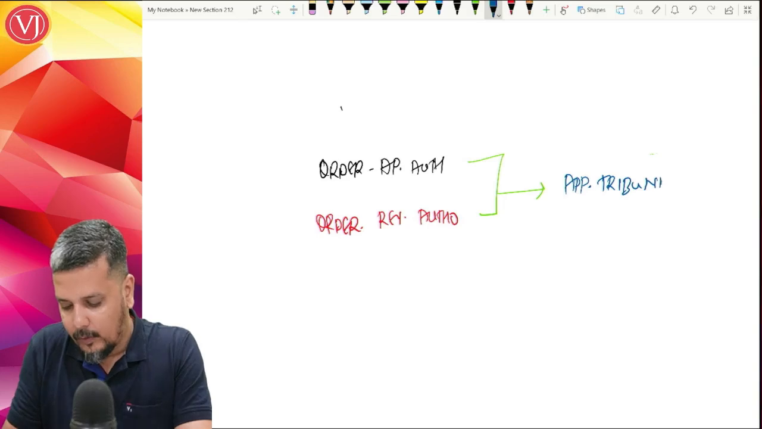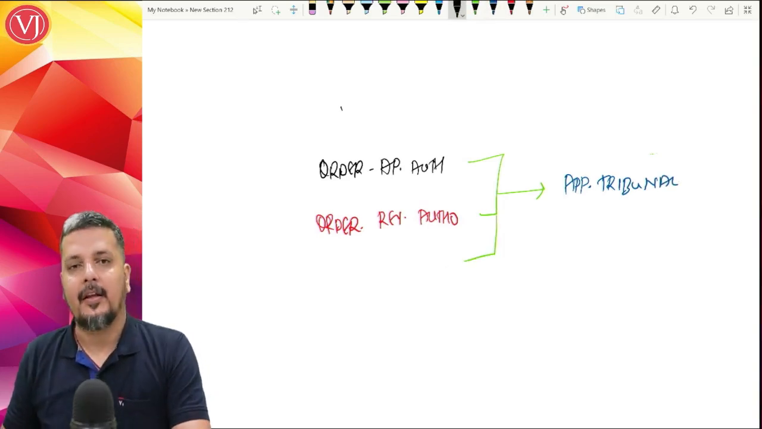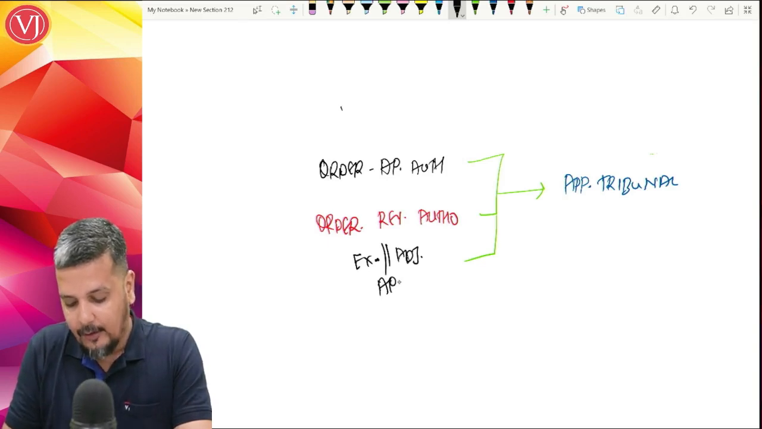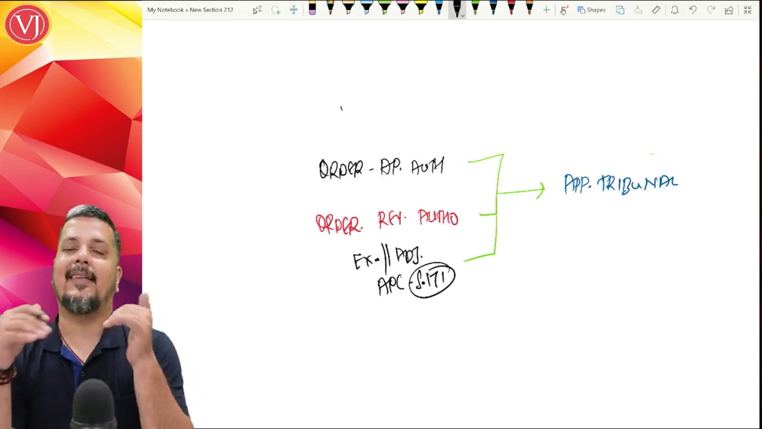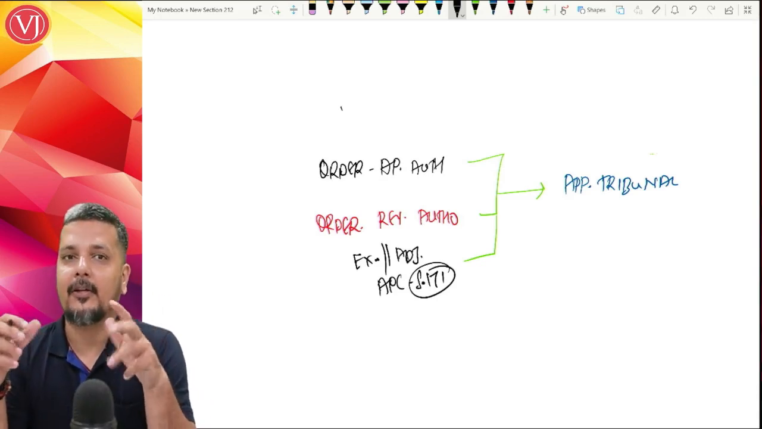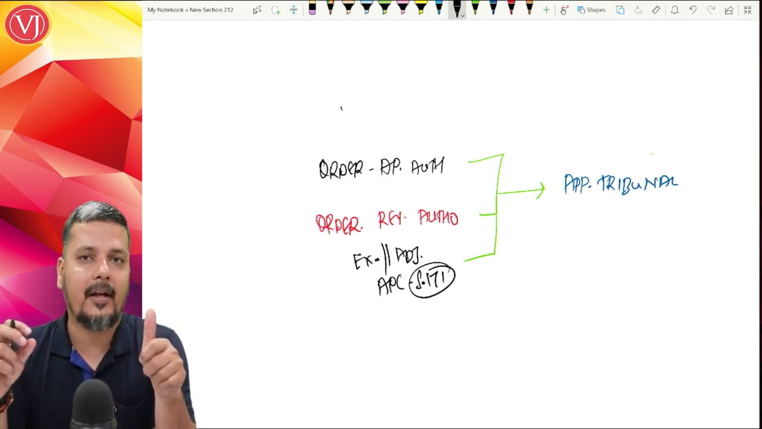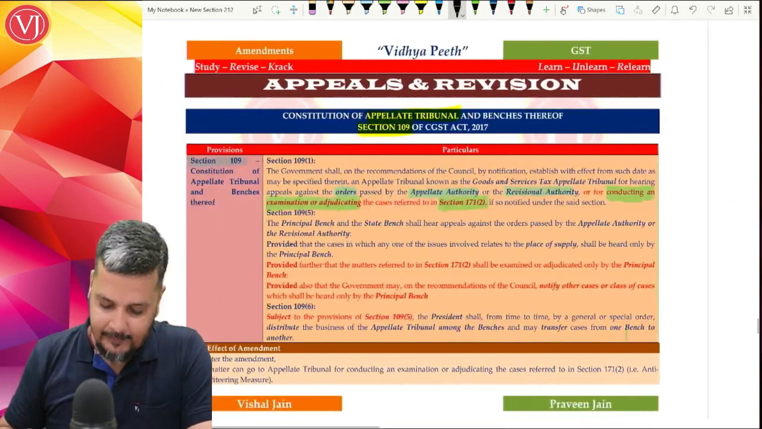Now, there is one more case which has opened up. Now, what is that case? If at all you are talking about conducting an examination or adjudicating the matter referred to in your anti-profiteering clause provisions, which is section 171. So here it will not sit as an appellate authority, it will sit as an adjudicating authority, because it will evaluate whether there's actually anti-profiteering or there's no anti-profiteering. So that work will be done by your appellate tribunal. So that's the first amendment.